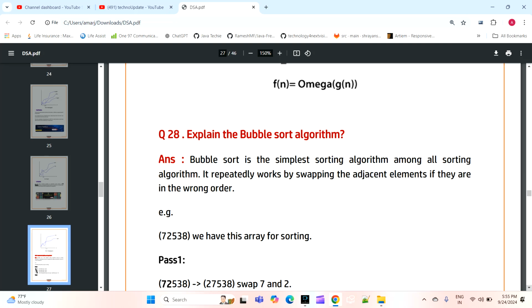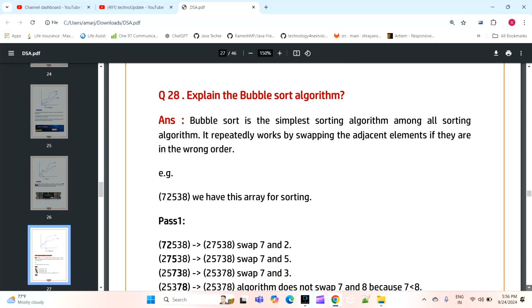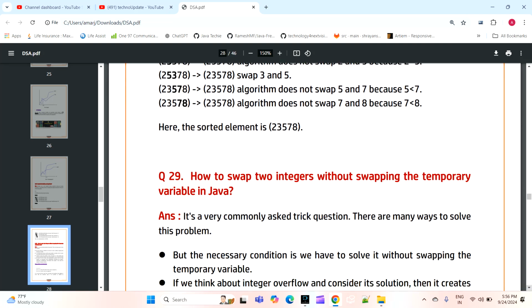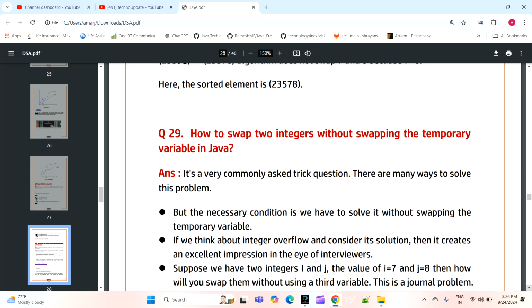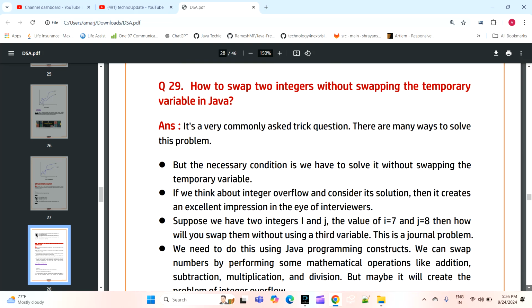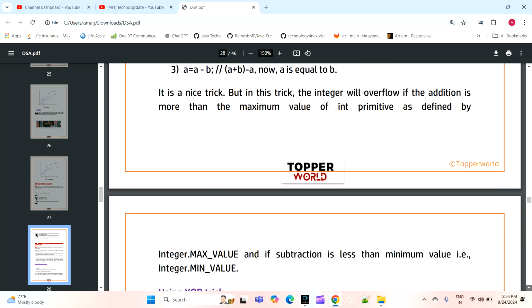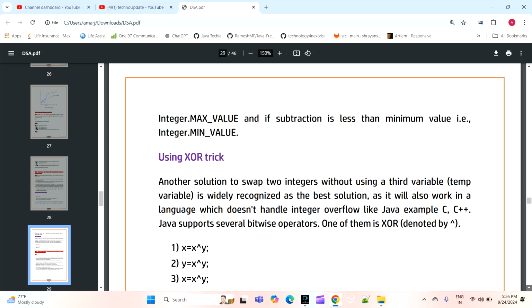So now the next question is related to sorting. What is bubble sort? When to use bubble sort? How and why are we using bubble sort? Now the next question is: how to swap two integers without using a temporary variable in Java. So if you want the technique, with the algorithm, we will do it like this.